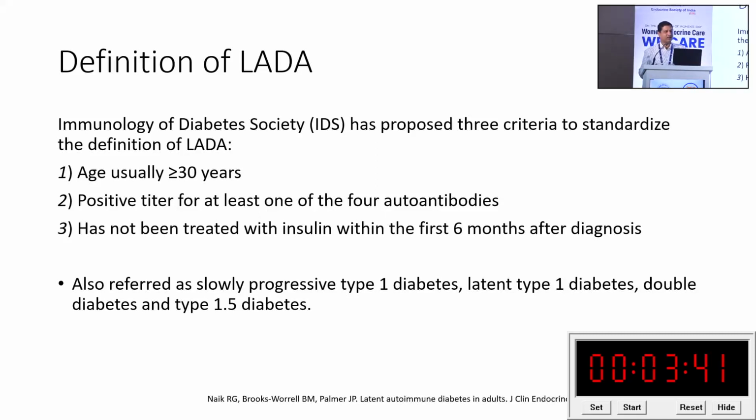Again, LADA is another thing. We know that it is in between, type 1.5 diabetes, age of onset more than 30 years, at least one autoantibody should be positive, and they usually don't require insulin for the initial 6 months to 1 year. Subsequently, they might require insulin. So they also represent as type 1.5 diabetes.